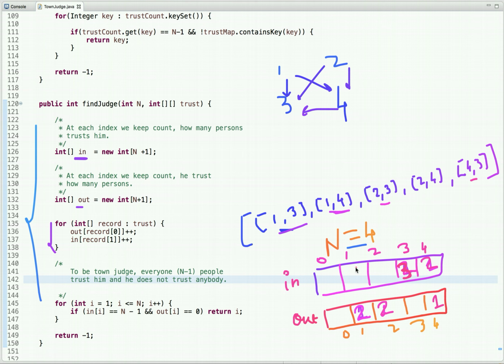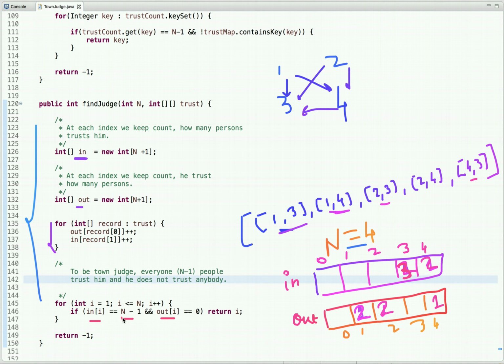To be eligible for the town judge, everyone excluding itself, that is n minus 1 persons, trusts this person and he does not trust anyone. So what we can do is iterate from 1 to n and check at any index whether the value in this array is equal to n minus 1, and in this array whether the value is equal to 0.